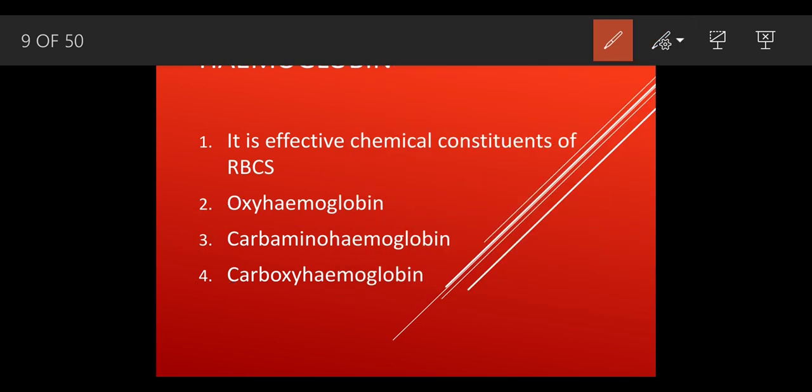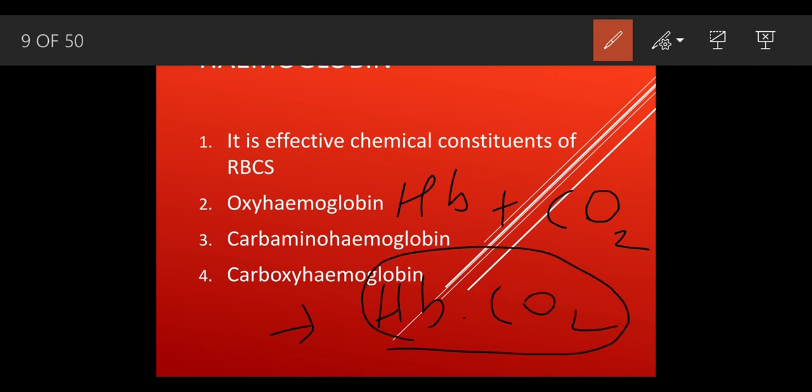Now second, it is carbamino hemoglobin. What does carbamino hemoglobin mean? When hemoglobin is present, whenever any of the tissues gives out carbon dioxide, this carbon dioxide is picked up by the hemoglobin, so this becomes Hb.CO2. This Hb.CO2 is nothing but the carbamino hemoglobin, okay?